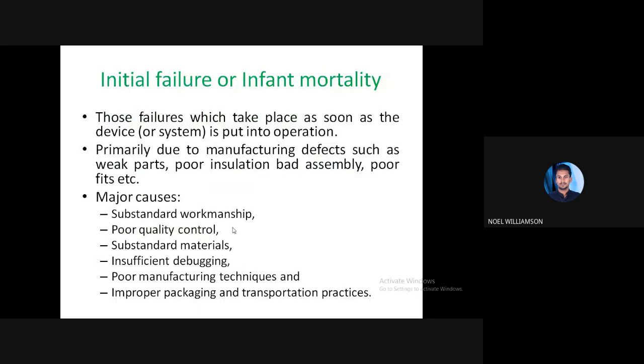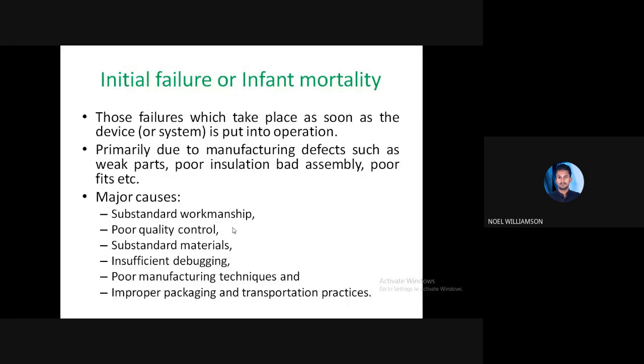Those failures which take place as soon as the device is put into operation, just after producing the product and when it arrives in the market. What is the probability that the component will fail at the start? That is depicted in the first case.